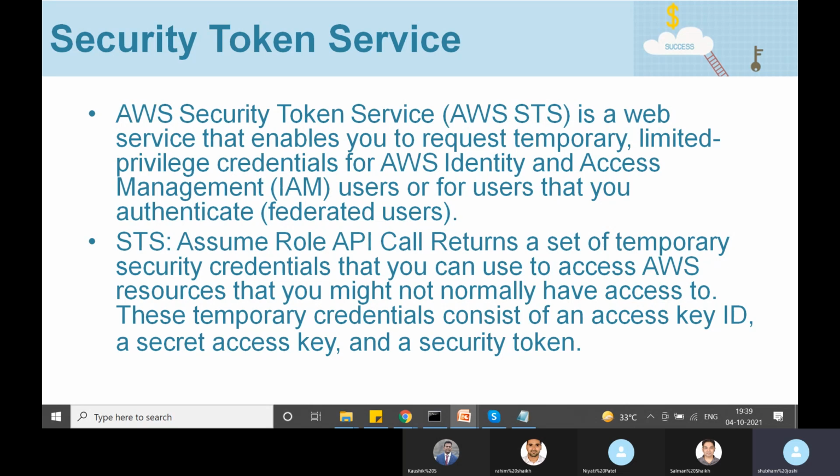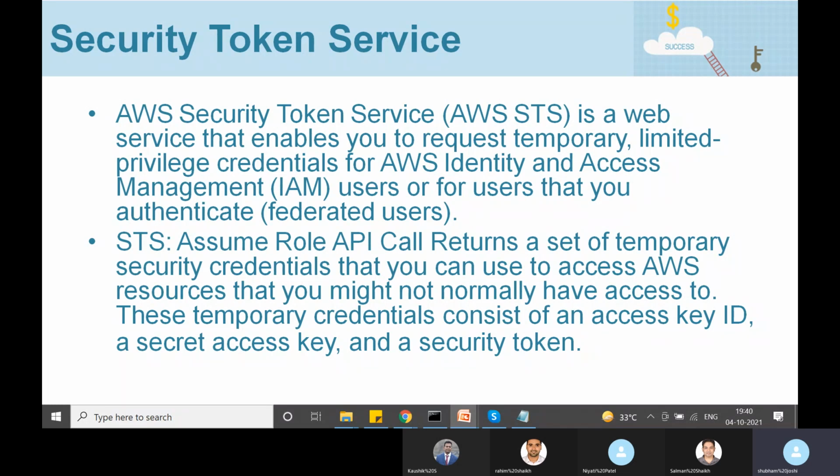Once the authentication is done, you may want to generate temporary security credentials for a user which does not even exist in IAM, right? Maybe that user exists somewhere else, in any kind of identity provider.